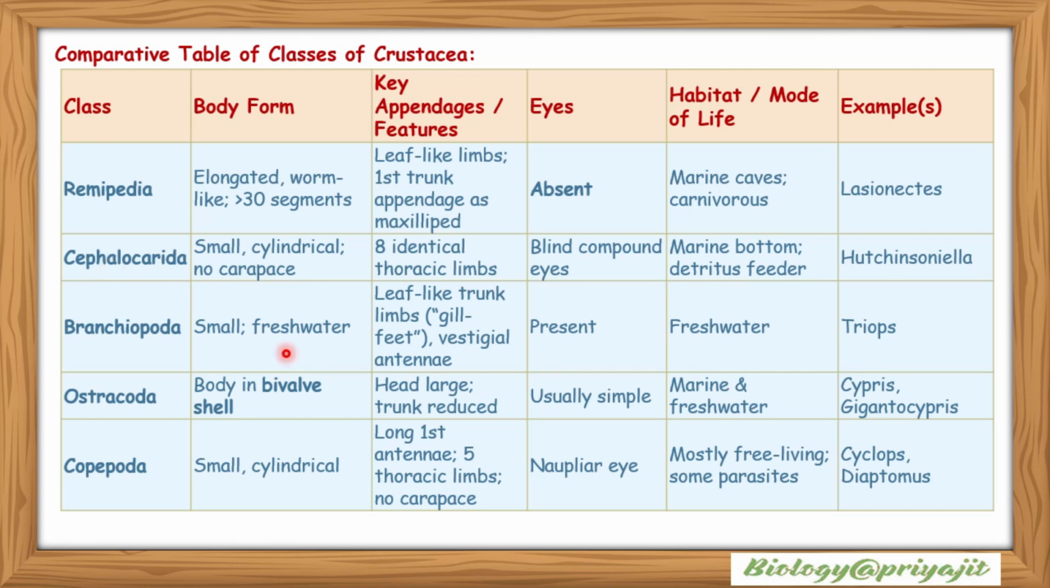Ostracoda: their body is in a bivalve shell. Their head is large, trunk is reduced. Eyes are usually simple. Their habitat and mode of life: marine and freshwater. Examples: Cypris, Gigantocypris.